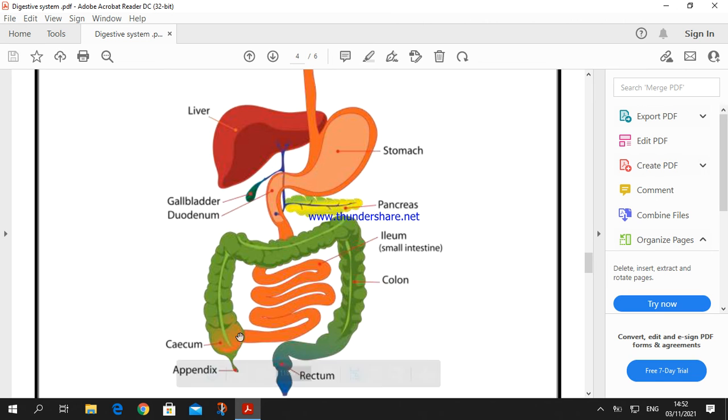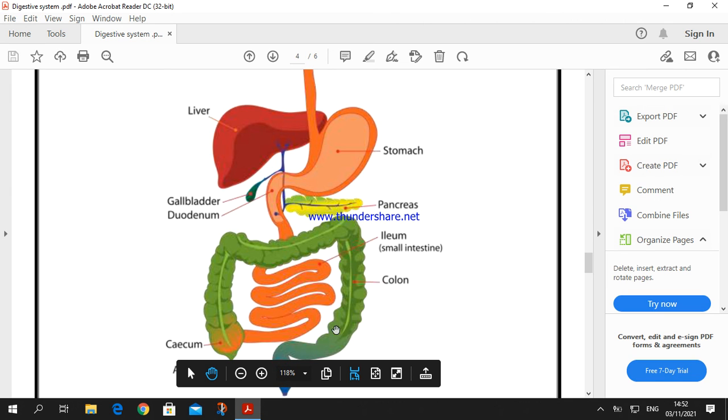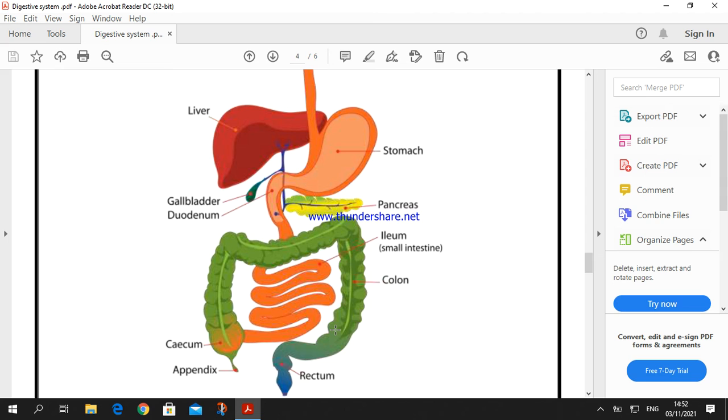The large intestine can store and collect undigested food and wastes until they are removed outside the body.